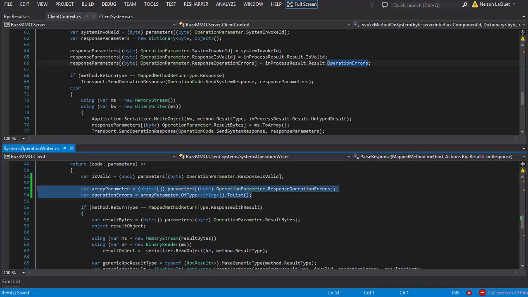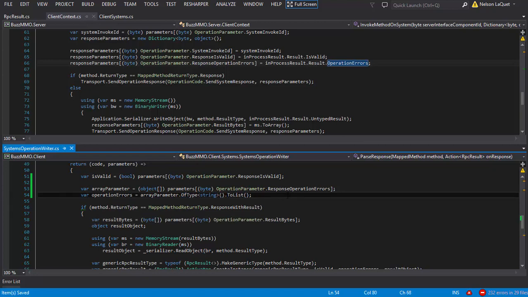It's a three-step process of us extracting this data from Photon. First step is we get the data back from the parameters dictionary, whatever Photon stuffed back in. Second step is we cast it to a known static type, because parameters is just going to return an object. And an object is, for all intents and purposes, a dynamic type because it's in itself not very useful and all other types inherit from it. So then we cast it into an object array so we can work with it. Then we use two LINQ methods. We extract every string item out of the object array and we turn it into a list.